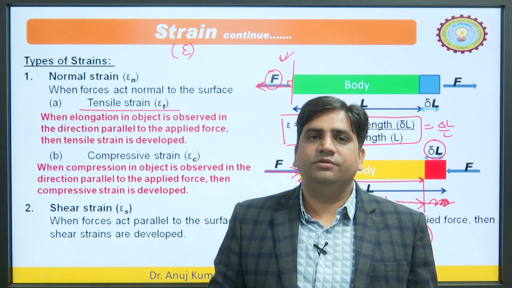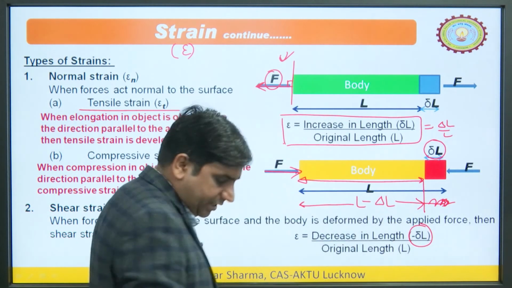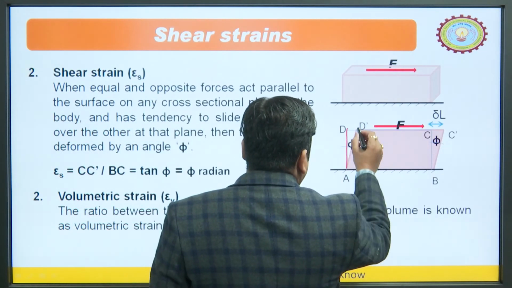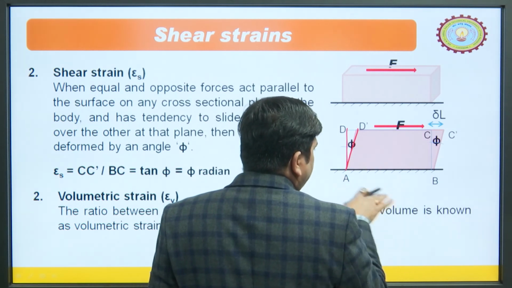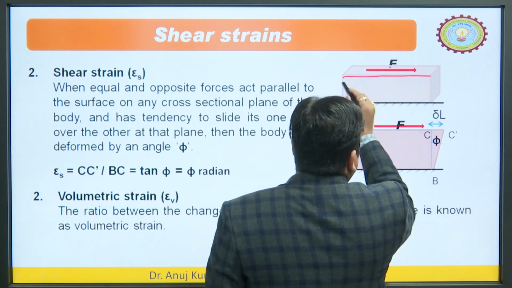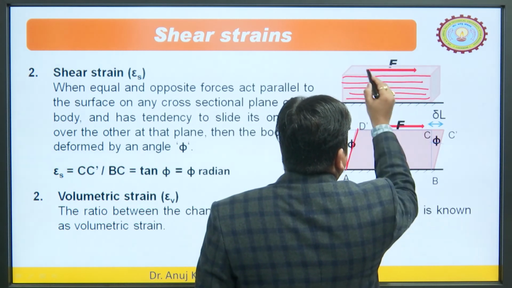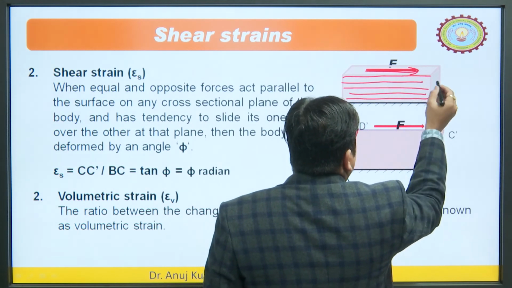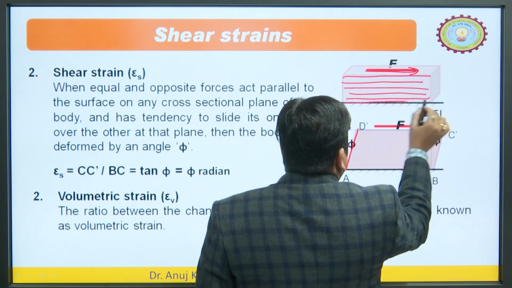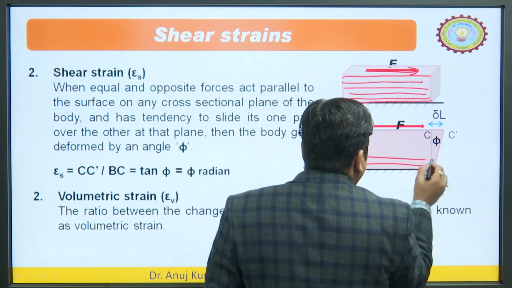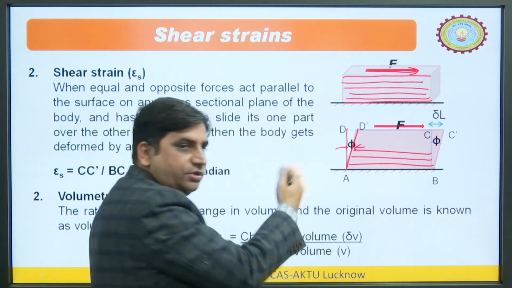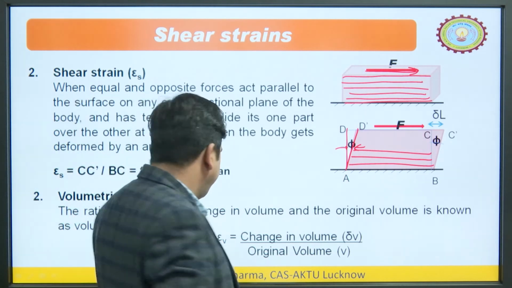Now, what is shear strain? Shear strain means when the forces are acting parallel to the surface, like here. If the object is not sufficient to balance the external force, it might have several layers, and due to this force these layers may have relative motion or slide with respect to each other. They all shift towards the right due to this force, so by this angle it has been shifted or sheared off to a new shape.